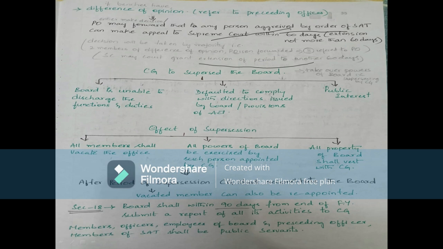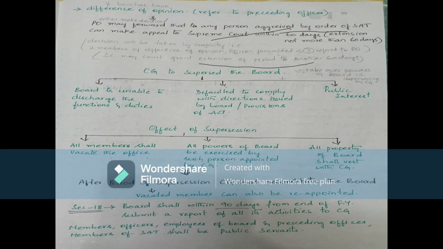So after period of supersession, central government shall reconstitute the board. Again it has to reconstitute the board. So the vacated member can also be reappointed. For example, if the vacated person is capable, that person will be reappointed whenever the board is reconstituted, okay, after supersession.